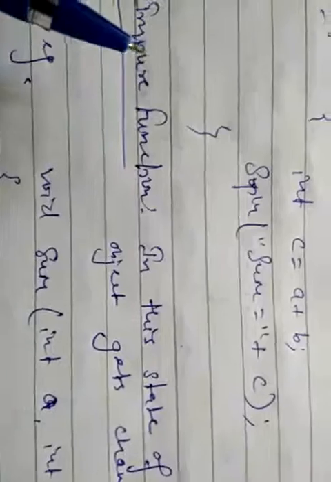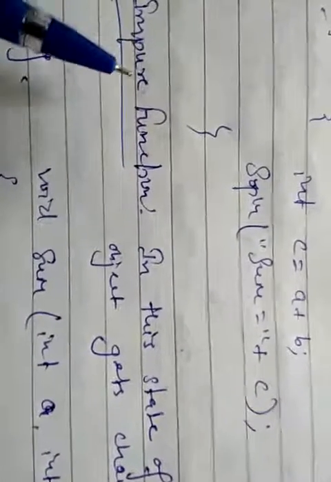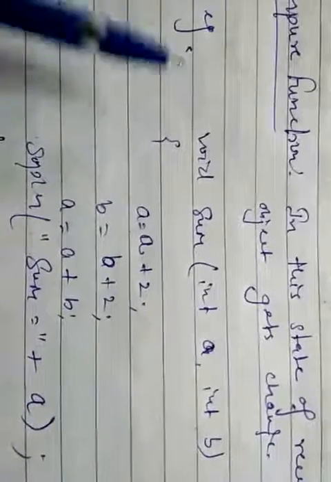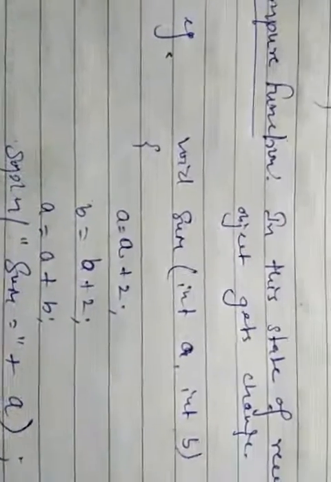Whereas in case of the impure function, the state of the receiving object gets changed, so we can say this will work similar to call by reference. Let's see this example. Here is the function void sum, integer a comma integer b, and here we are writing any code that will change the value of a and b. So this will be the best example for an impure function.